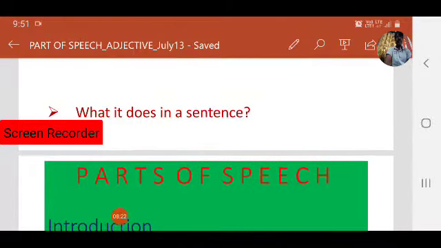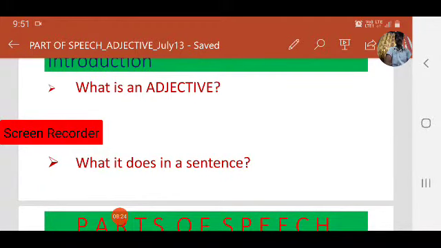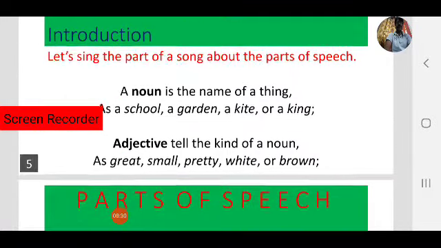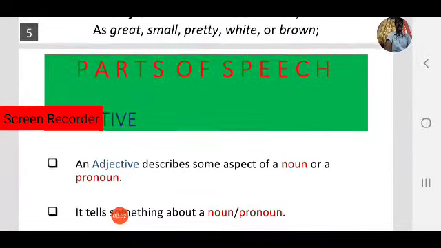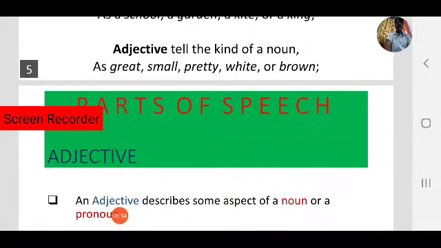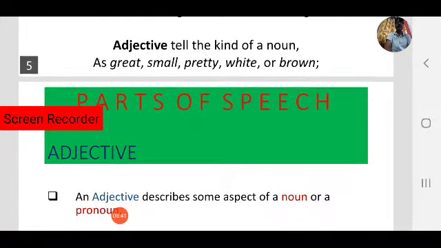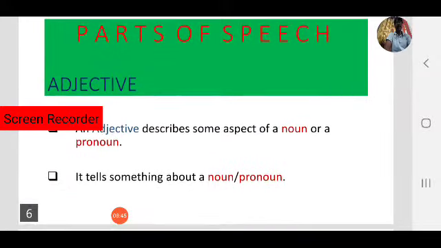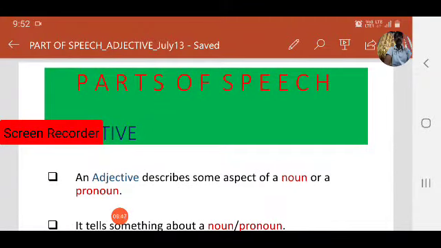Now think about what an adjective is and what it does in a sentence. Based on the poem, what does an adjective tell? Yes, adjective tells the kind of noun as great, small, pretty, white, or brown. So adjective describes some aspect of a noun or pronoun.